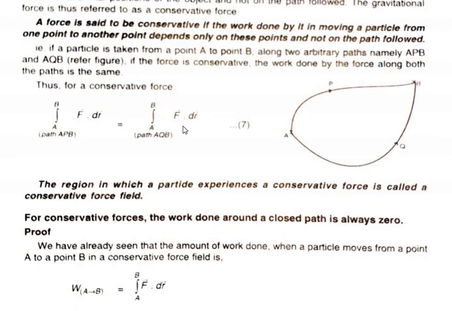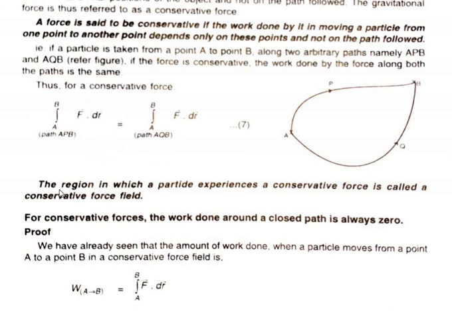These should be equal because ultimately we are taking the particle from A to B. Work done is independent of path and depends upon the endpoints. In both cases the endpoints are A and B, so they should be equal according to the definition of the conservative force.